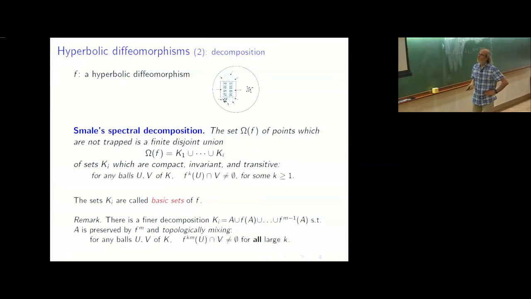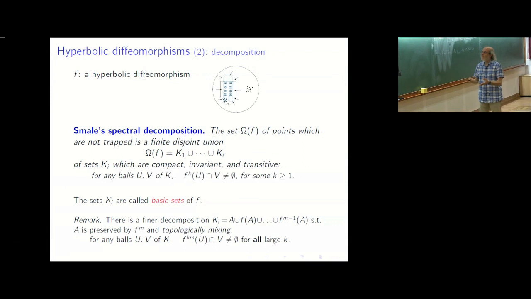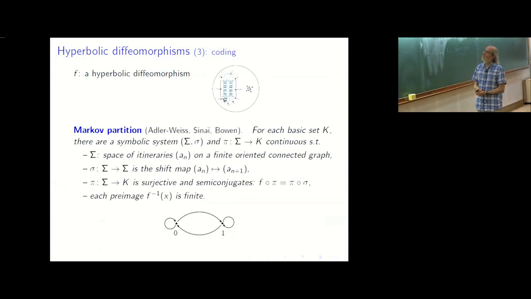Okay. So this is a way to decompose, and then you want to understand the dynamics inside each piece. So what you will do is to code. One way to code is to build a Markov partition. I won't define it now, but here I am saying what it means to code. So you have a symbolic space, sigma, which is a space of sequences over a finite alphabet. The map is a shift map, so you shift the sequences.